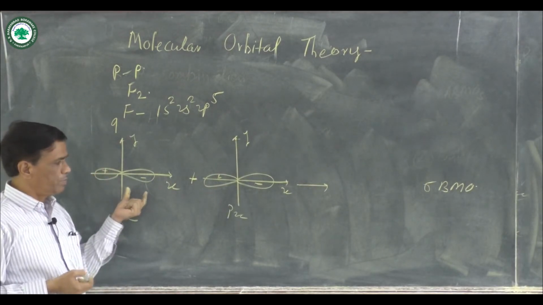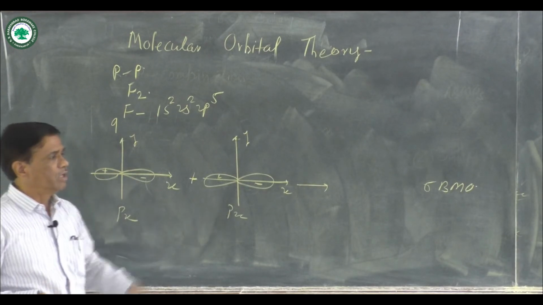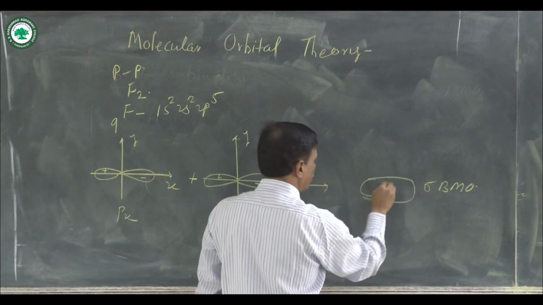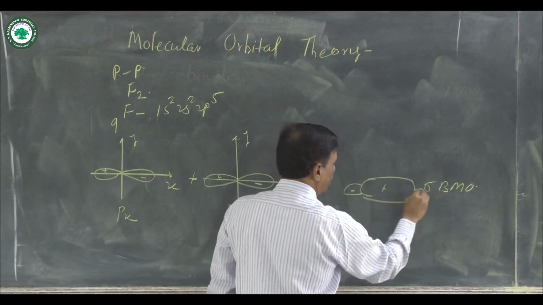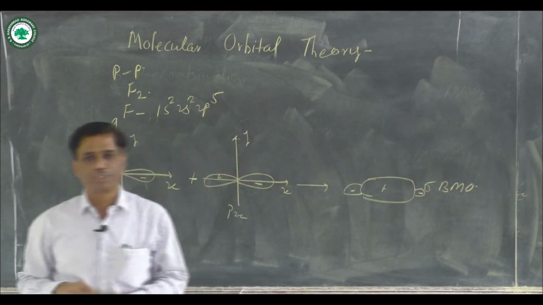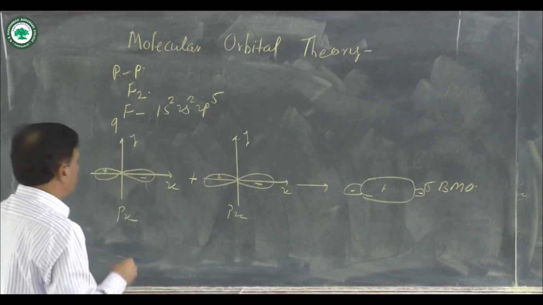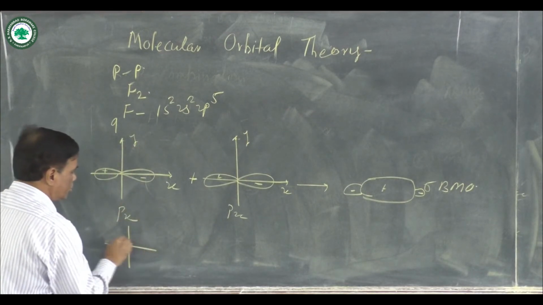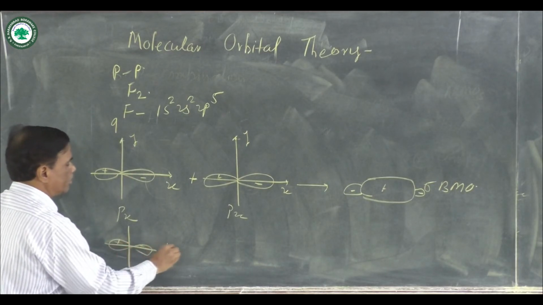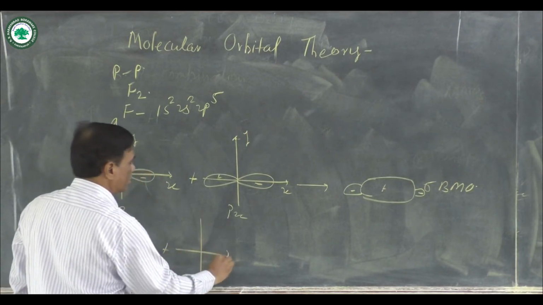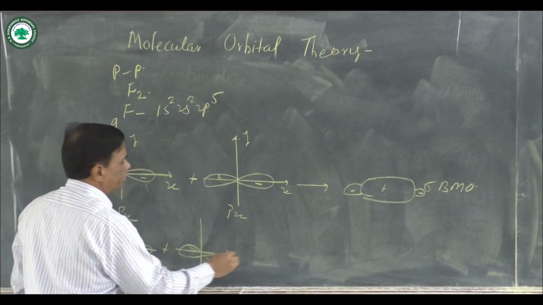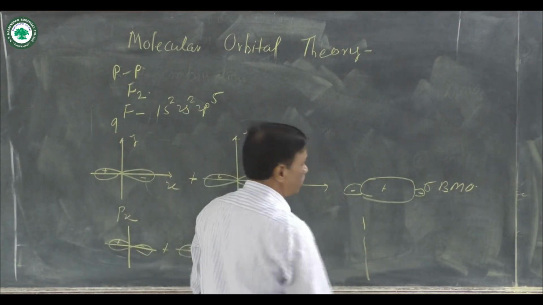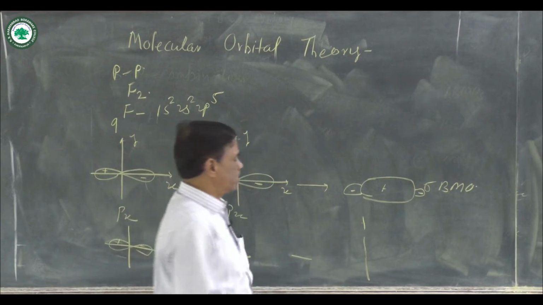This is one px orbital, this is the second px orbital, and when such arrangements are formed, the middle one is positive and the outer ones are negative, and that is known as sigma bonding molecular orbital. But in the anti-bonding molecular orbital, suppose this px orbital is positive-negative, then the second px orbital is negative-positive, and there is a formation of a node in between the two orbitals.